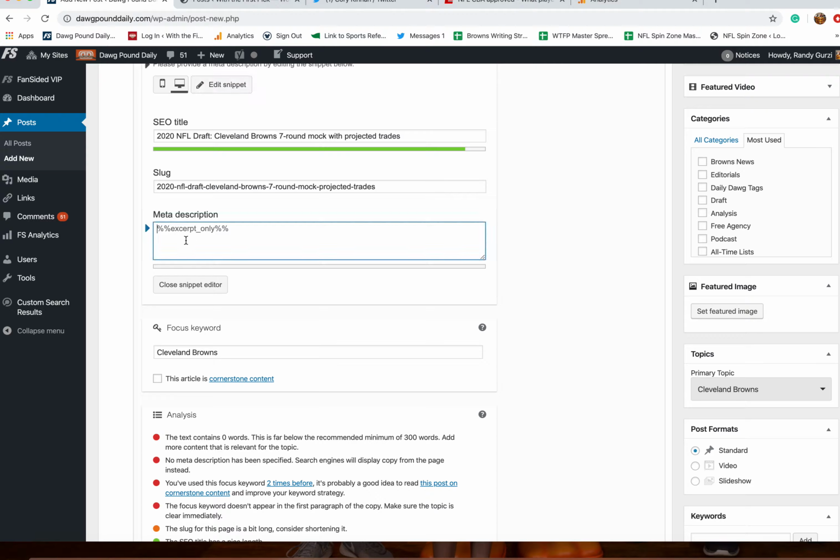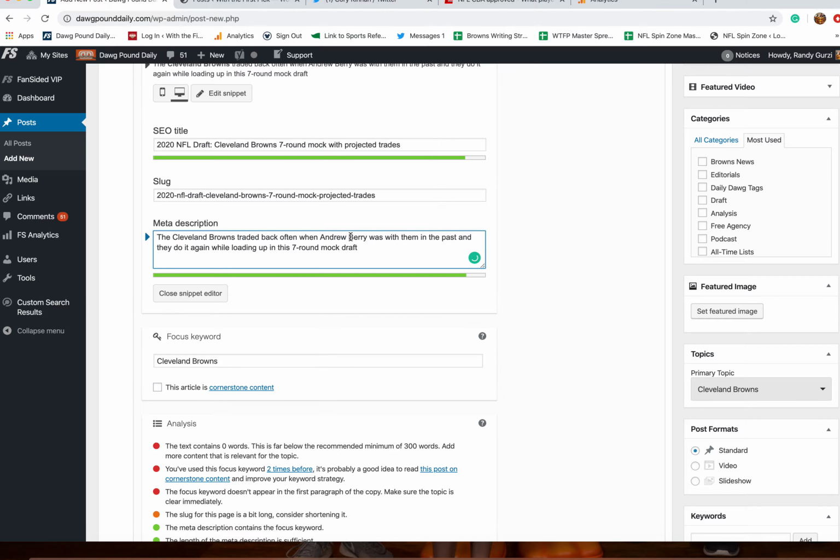And then you're going to have a meta description. And in here, this is kind of like a summary of what the article's about. I've already got it written in WordPress over here, so I'm just going to copy and paste. And you see, again, focus keyword, Cleveland Browns is in there.